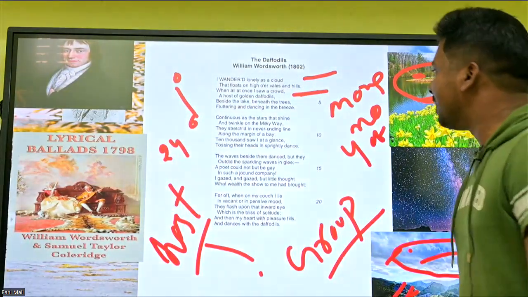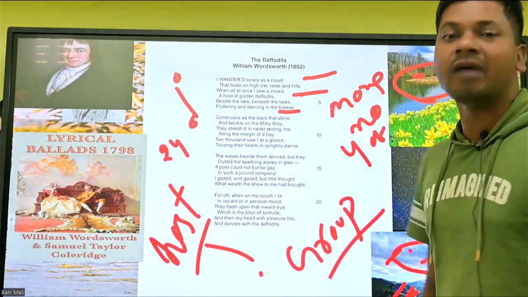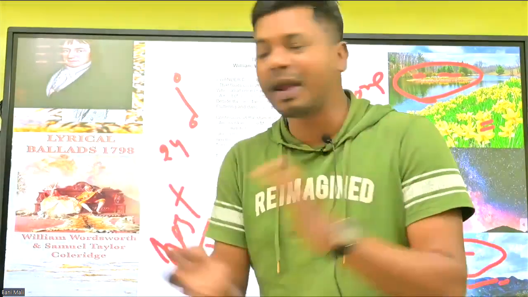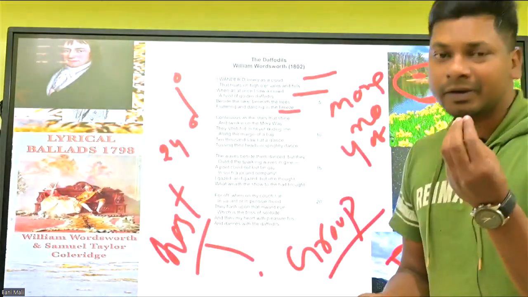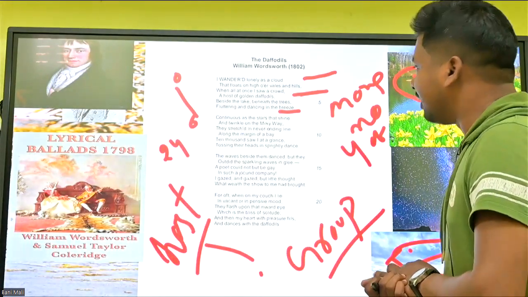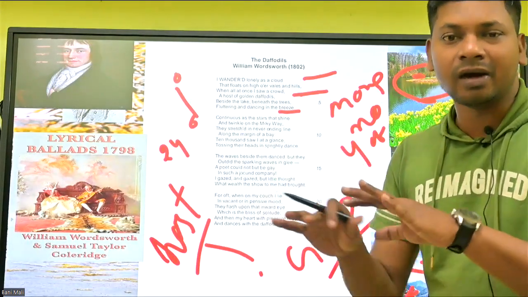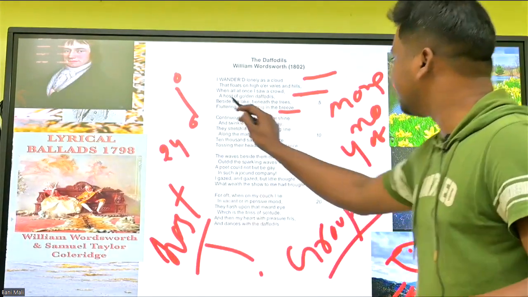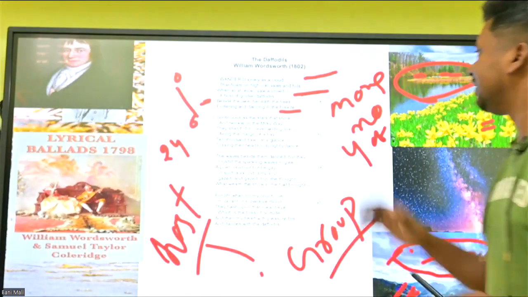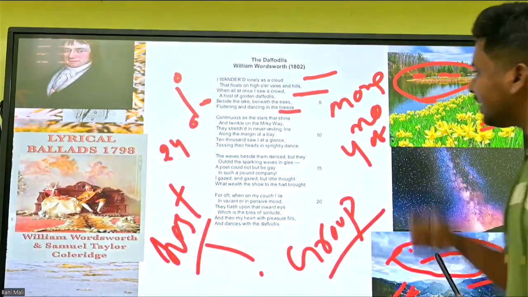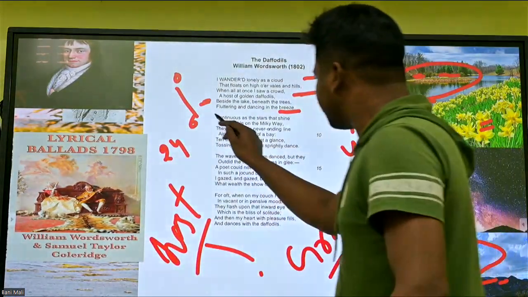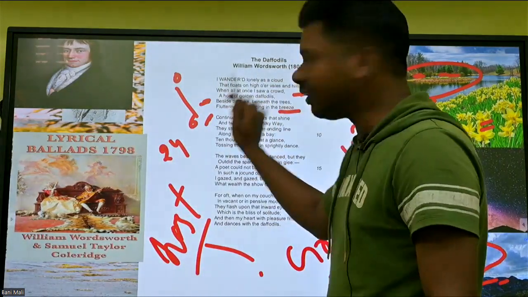Dancing in the breeze. Breeze means wind, breeze means hawa, a gentle wind. They are dancing and fluttering just beneath the tree and beside the lake. Beside the lake, in the first stanza, right? The second stanza continues. It is not ending, it continues.